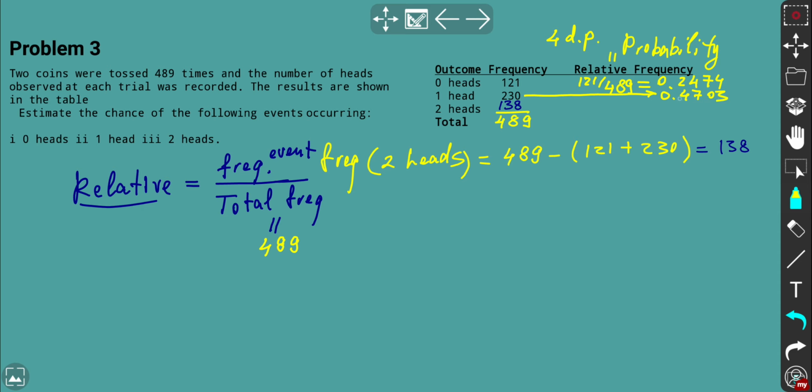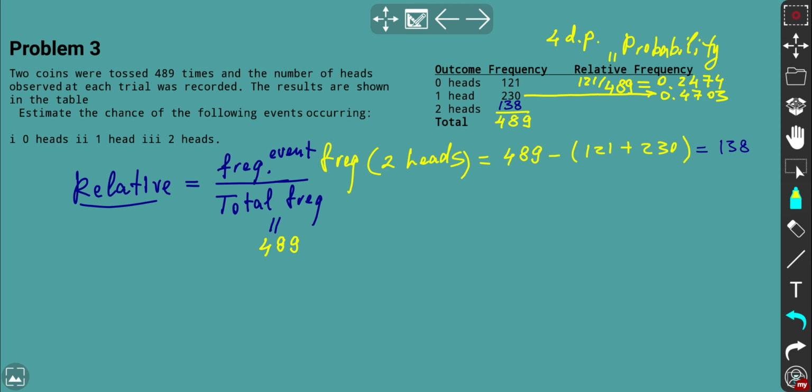So this event, having one head, we can say is around equally likely, like 50%, though it's still less than 0.5, so anyway we can say it's equally likely.